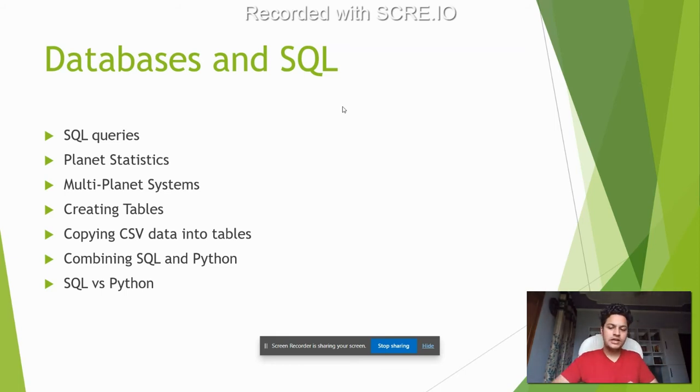SQL versus Python, again, a very important topic. The conclusion was that Python is good for smaller queries, easier queries, and smaller databases, whereas SQL is meant for more complicated queries and obviously larger databases.